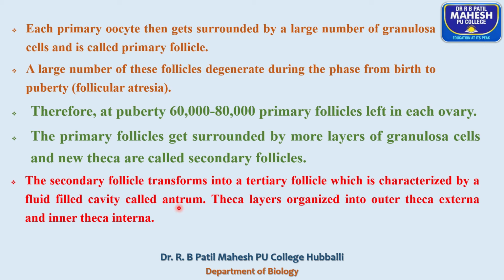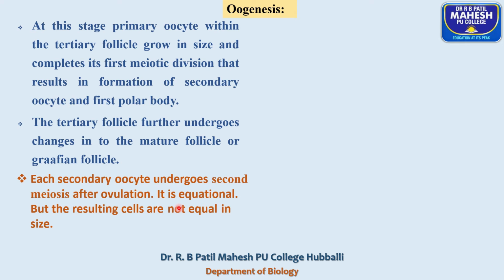So one contrasting difference between the secondary follicle and tertiary follicle is that the tertiary follicle possesses a fluid-filled cavity called the antrum, and this antrum is filled with a fluid material called liquor folliculi. And there are two theca layers, theca interna and theca externa, organized into outer theca externa and inner theca interna.